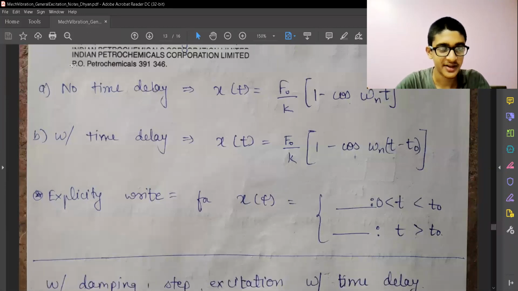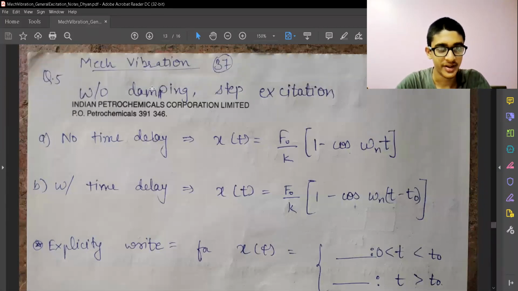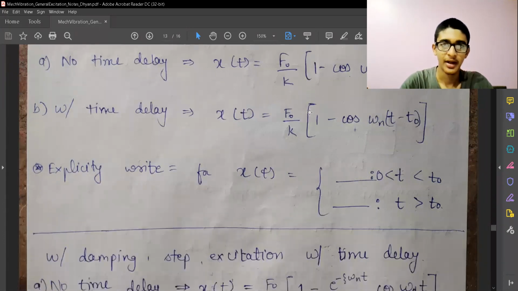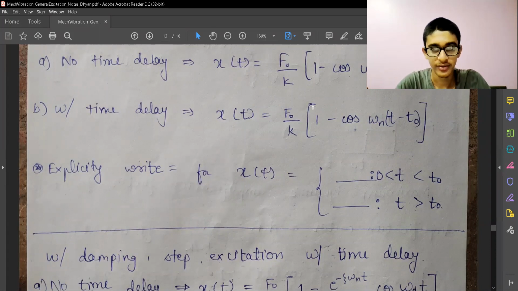These are the conditions with respect to without damping and step excitation. Step excitation means I'm going to give a continuous force F naught to that system. So these are all cases related to step excitation. Earlier we mostly saw things related to a point of excitation, that was an impulse. Now these are step excitation. So let's see the first thing.